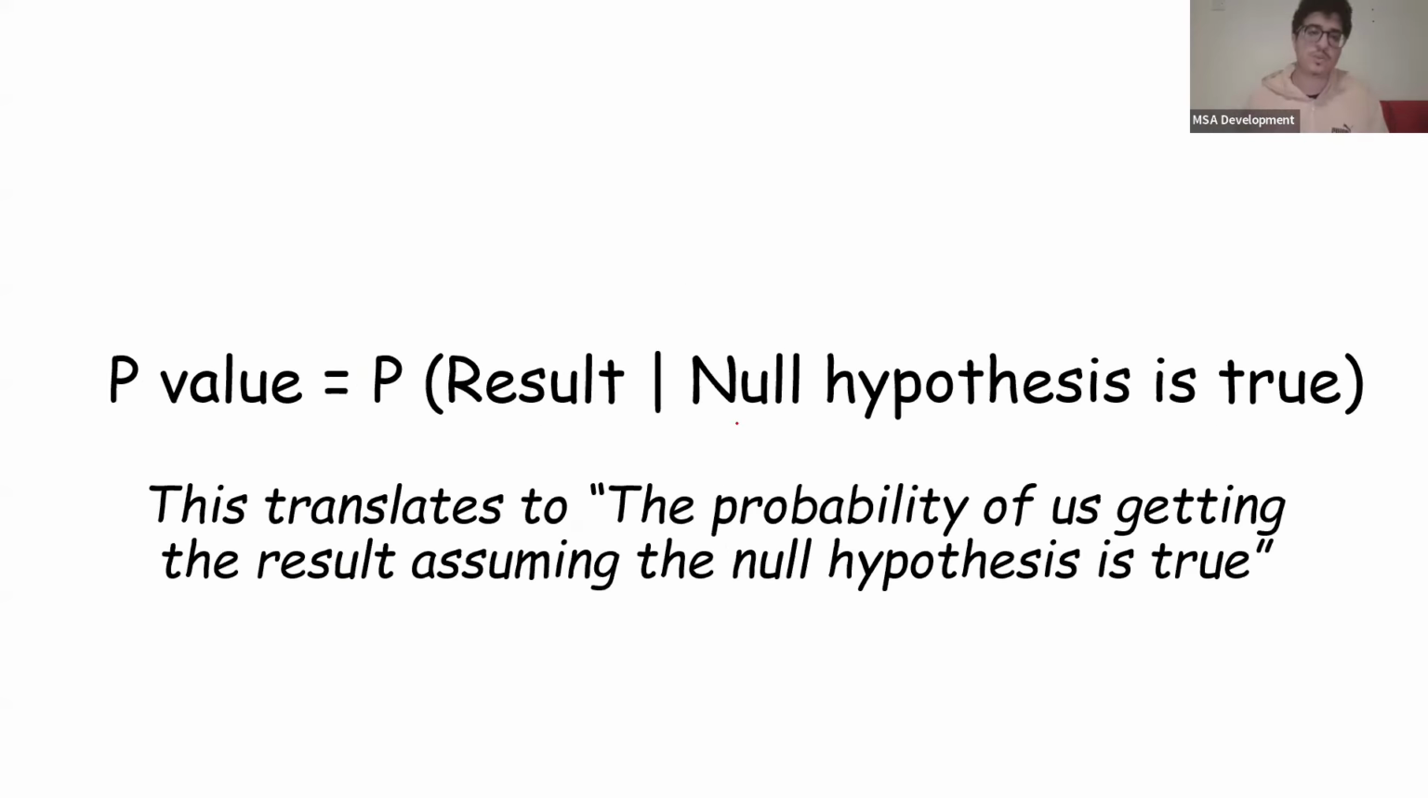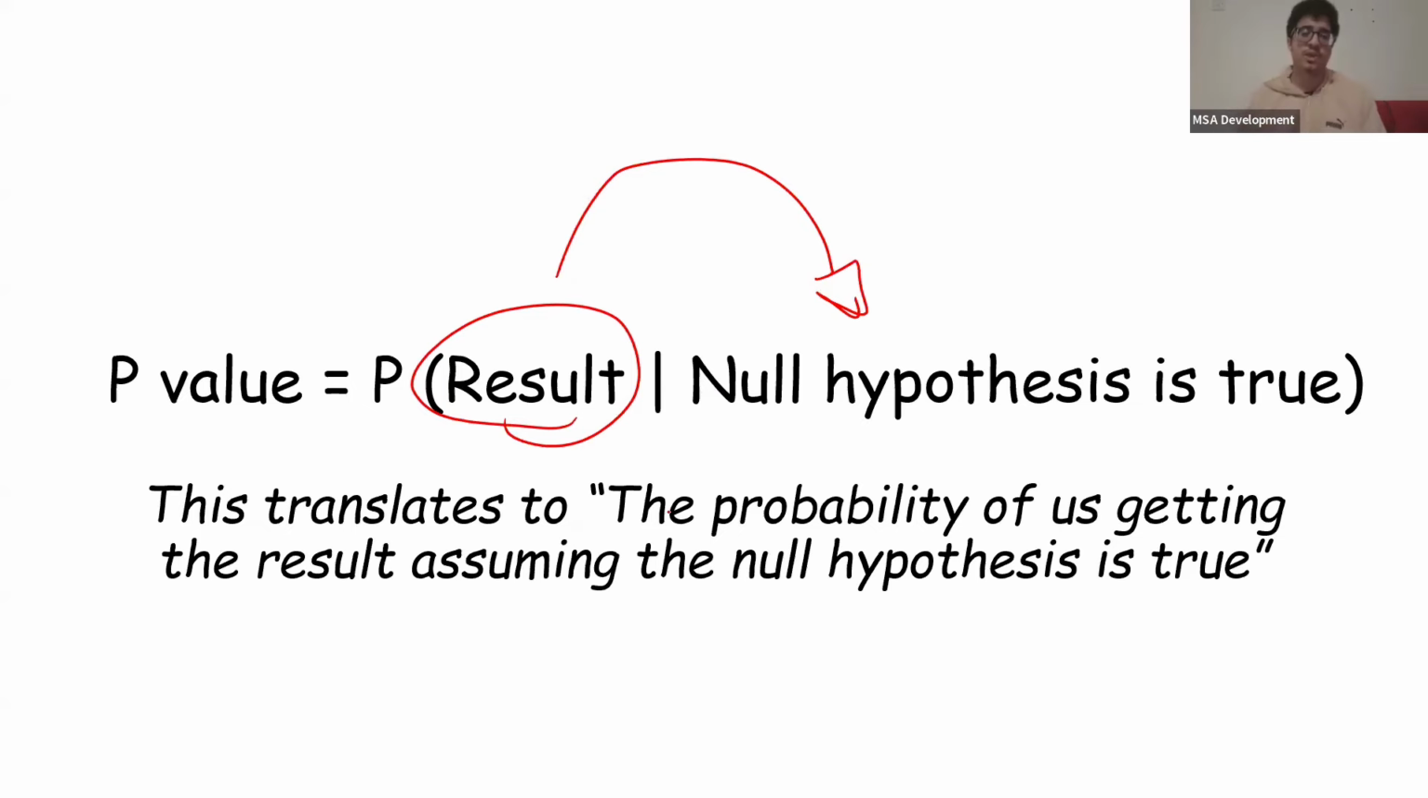And to do this, we use something known as the p-value. I think you took this in previous lectures. Now, the p-value translates to the probability of us getting this result, assuming the null hypothesis is true.